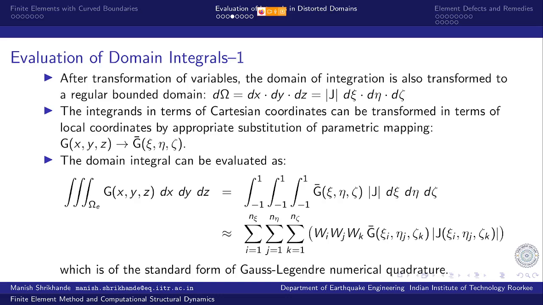And this definite integral, multiple integral in -1 to +1 range, can be approximated by Gaussian quadrature by triple sum using weighted sum of integrands sampled at sampling points of requisite order, and that is the standard form of Gauss-Legendre numerical quadrature that we have already seen before. So once we have this domain integral, obviously the problem is solved. I mean, we can evaluate the domain integral and establish the equilibrium equations.